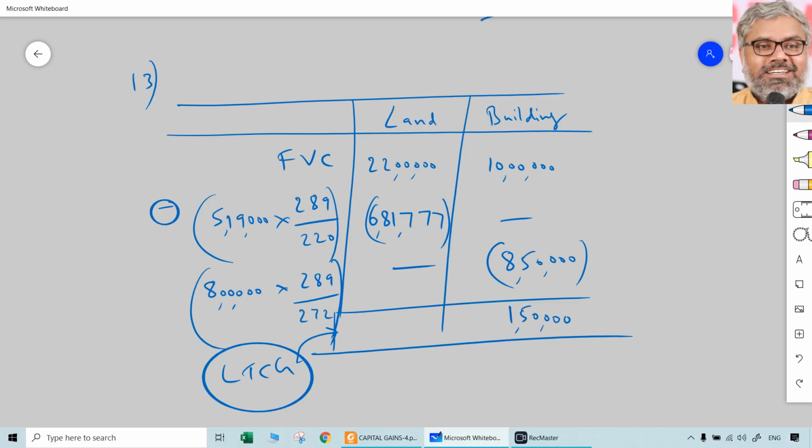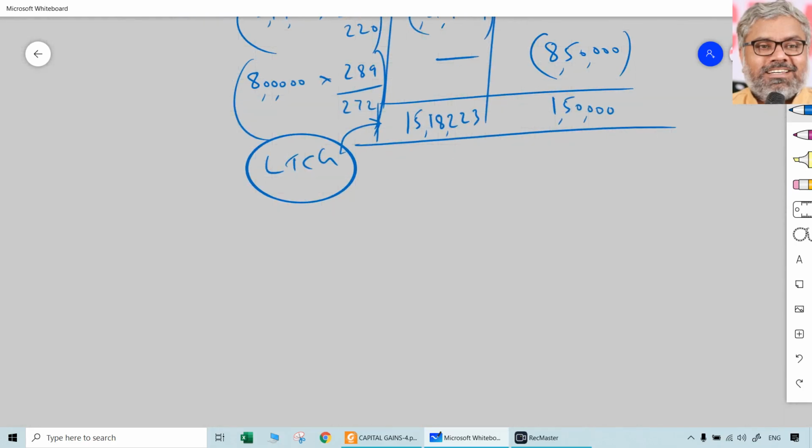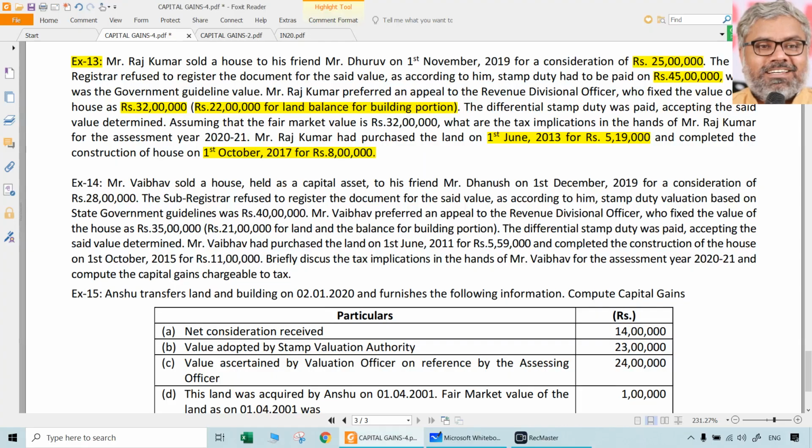22 lakhs minus 6,81,777, that will be 15 lakhs 18,223. Total. Final answer. You can conclude the final answer. The long-term capital gain total is how much? 16 lakhs 68,223 is the long-term capital gain that is taxable in the hands of Mr. Rajkumar. That's what is asked.